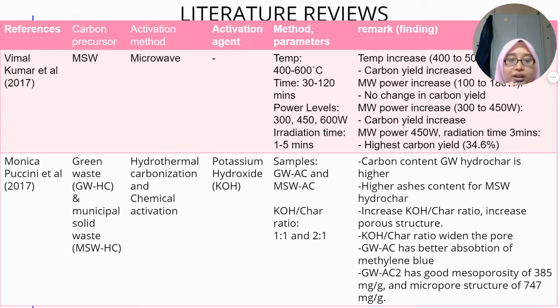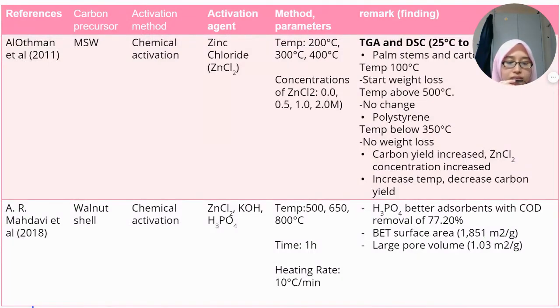Basically, the higher carbonization temperature will lower the yield production of activated carbon. In terms of the activated carbon composition, an increase of the carbonization temperature will decrease the moisture and volatile matter content, which will further increase the ash and fixed carbon content.